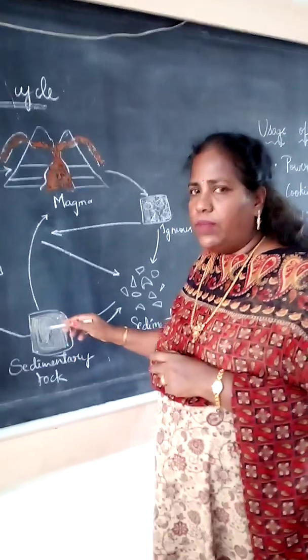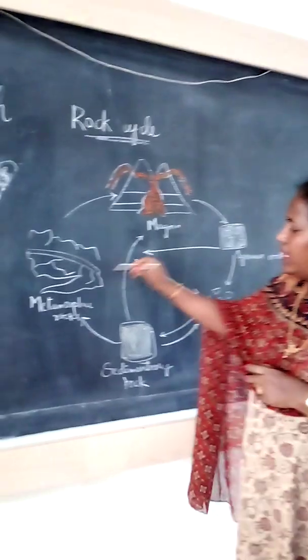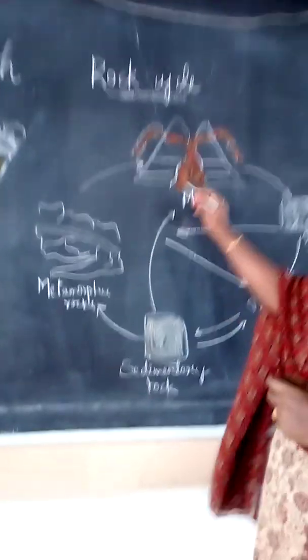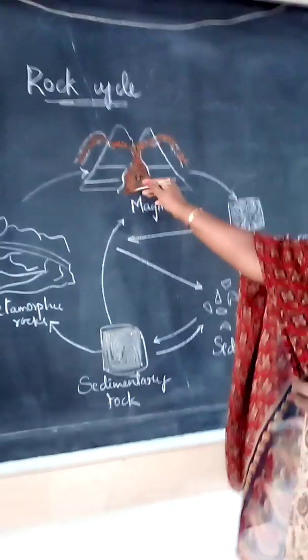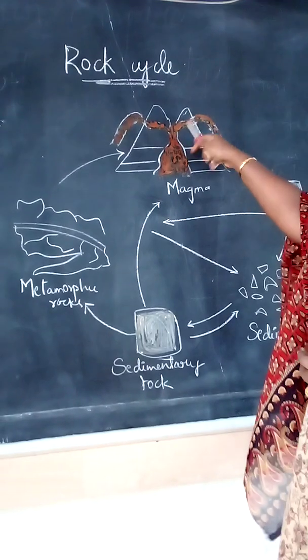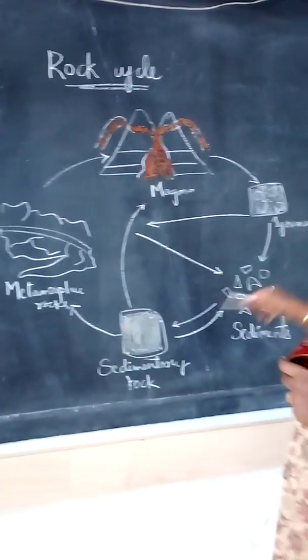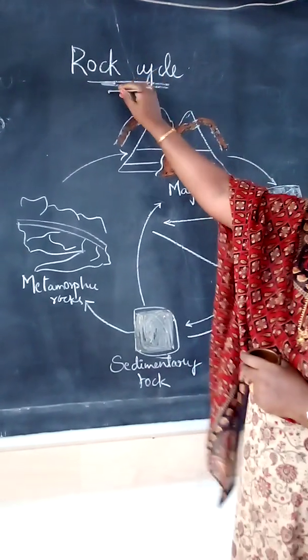Like the sedimentary rocks and metamorphic rocks, both, see here, sedimentary and metamorphic, again they will go under pressure inside the earth. They will form liquid magma. Again the lava is coming out, again cooling, and so it goes in a cyclic manner. That's why it is called the rock cycle.